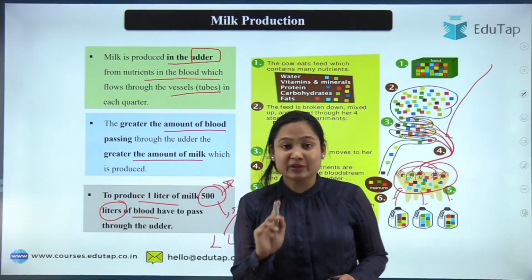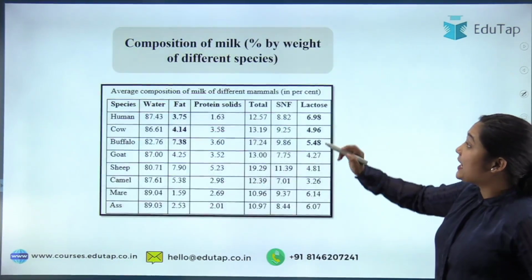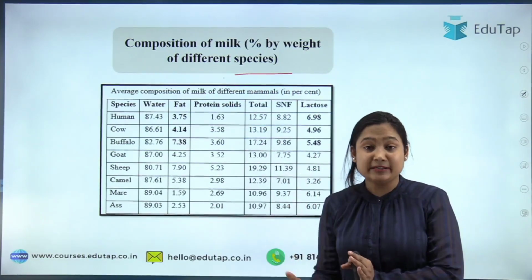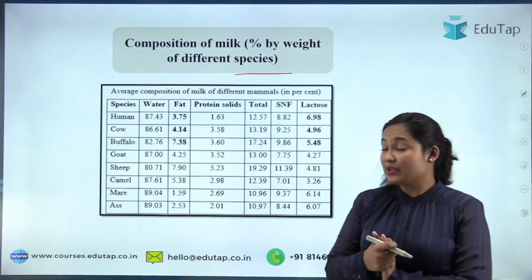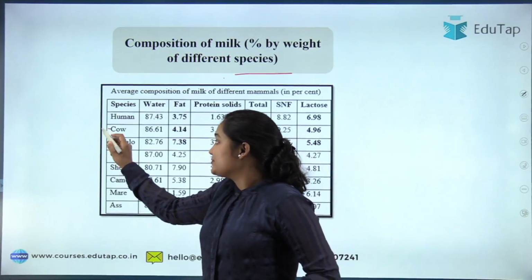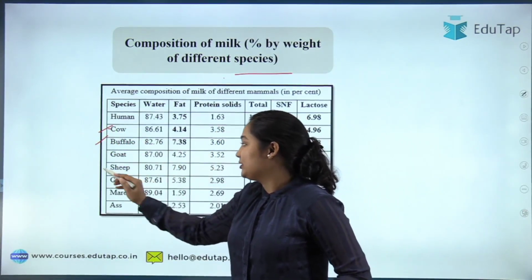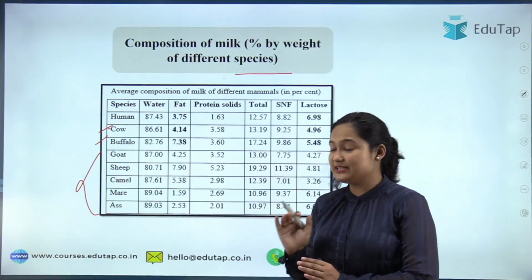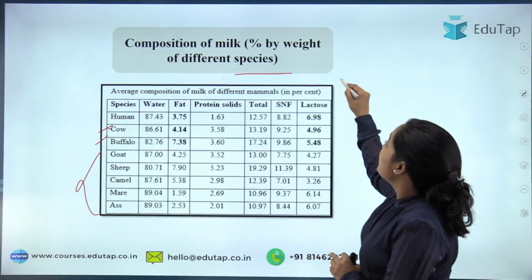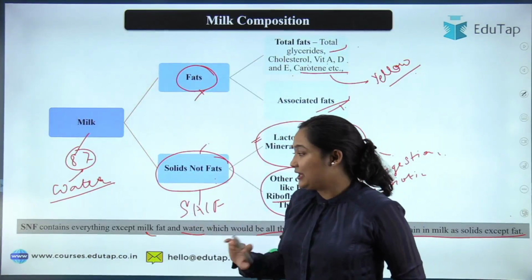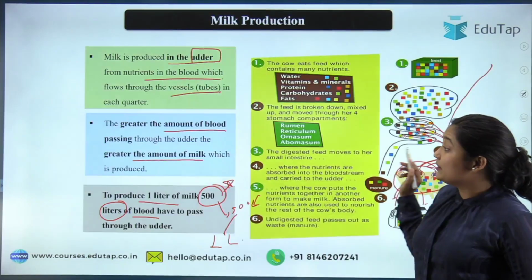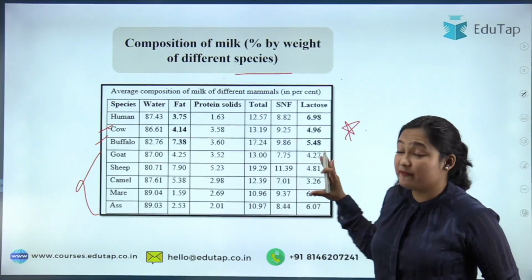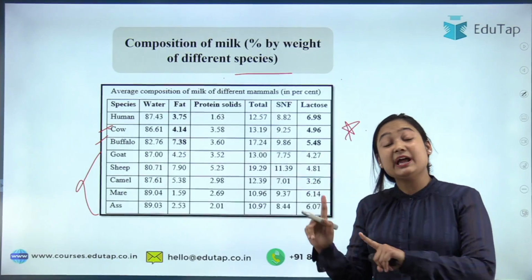Okay, now moving to the next part, we will discuss the composition of the milk in different animals or livestock that we are keeping. As you know, we usually use cow and buffalo, but you should know about the other animals too, what kind of milk is produced by these animals. Till now I don't think there is too much that you'll have to remember, but now comes the memorizing portion. This particular topic, or the table, is very important for your NABARD examination, and you will have to memorize it.